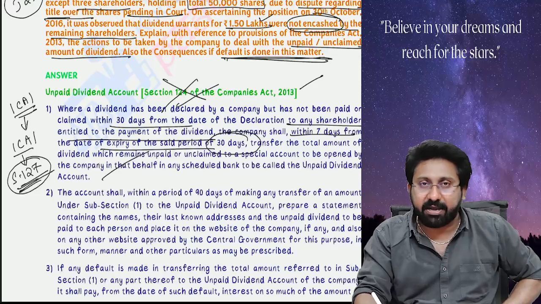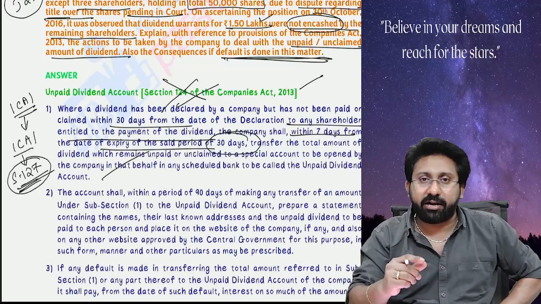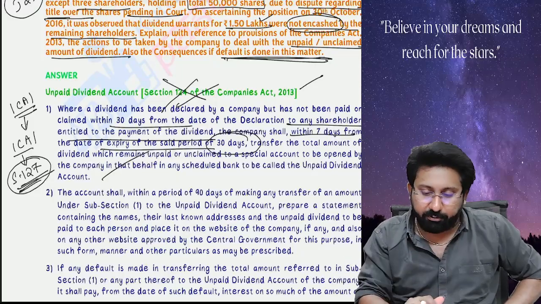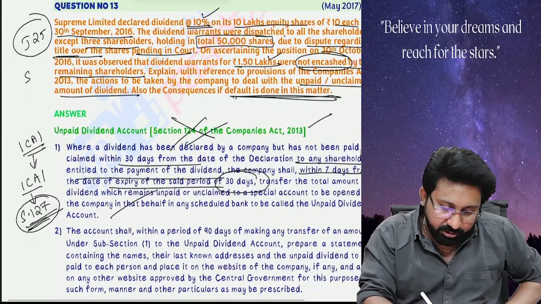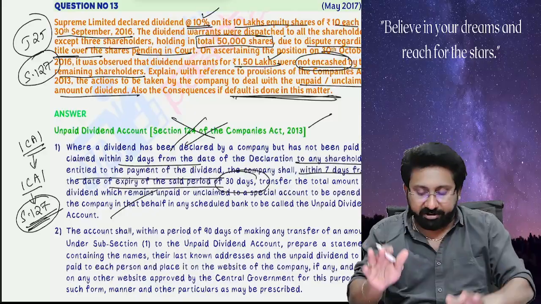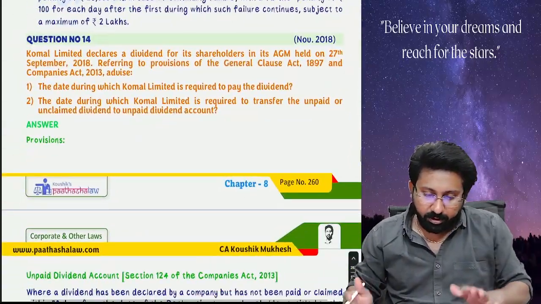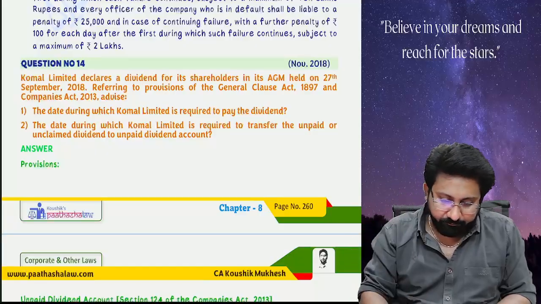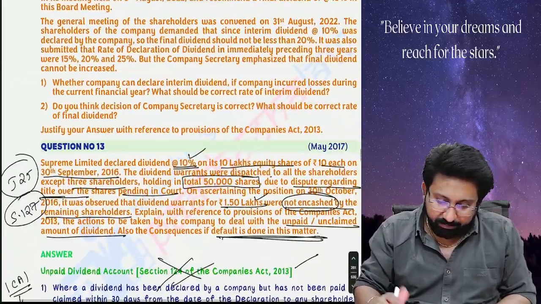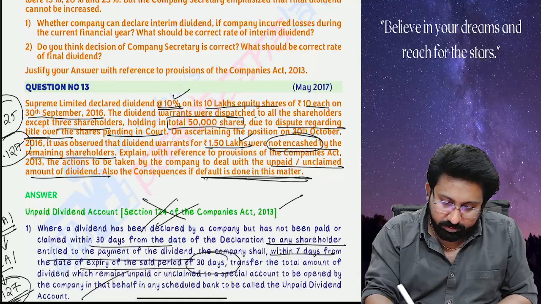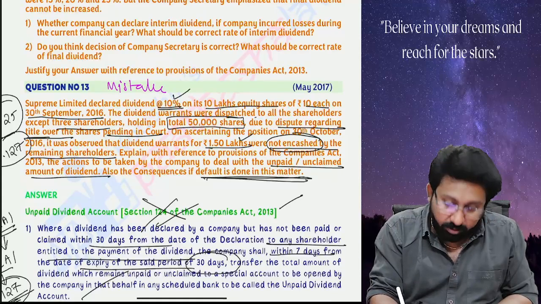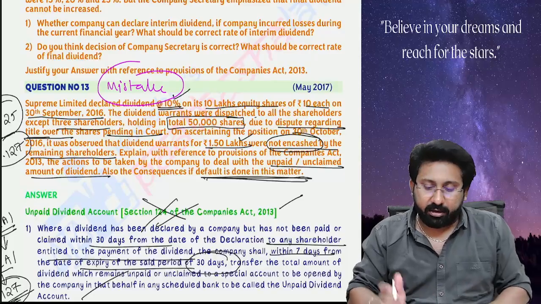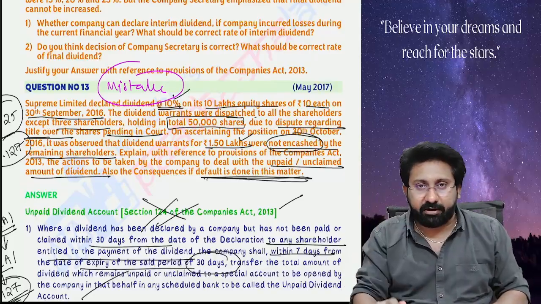This is the answer given by ICAI. Recently, they released a corrigendum, which means a change. In the change, they said that for this question, please write 127, not 124. This section has to be written as per 127. That's why I told you the entire 127 section. Next one. So I will mark this question. Not my mistake. Whatever ICAI gives, I will put here. But there was a mistake from their side which they have rectified now.